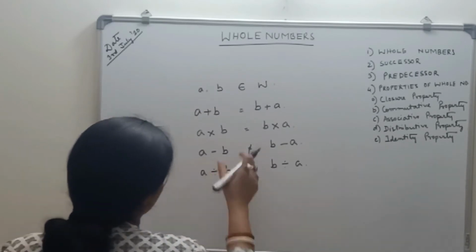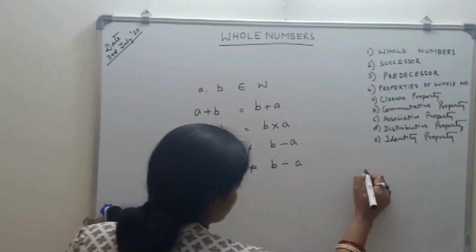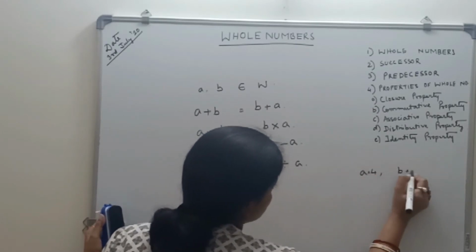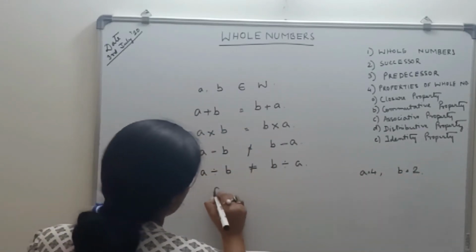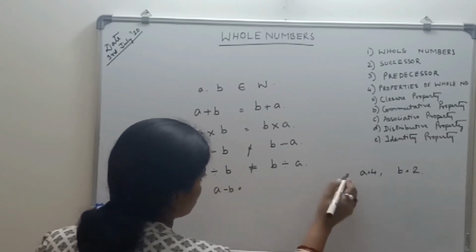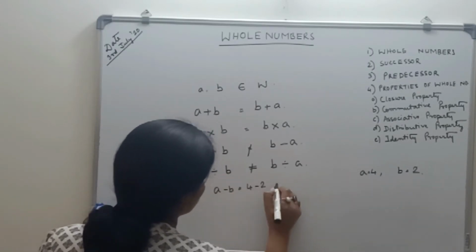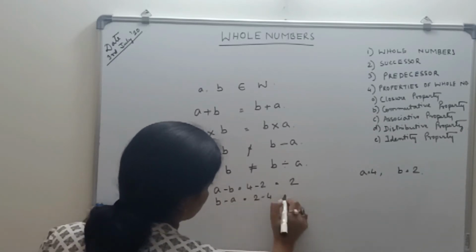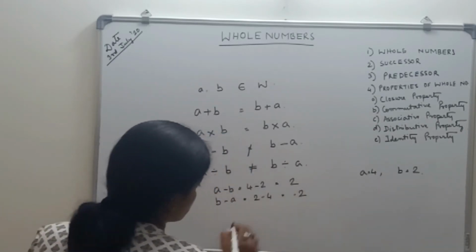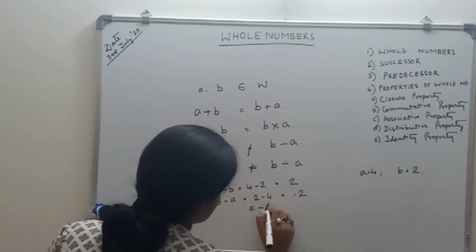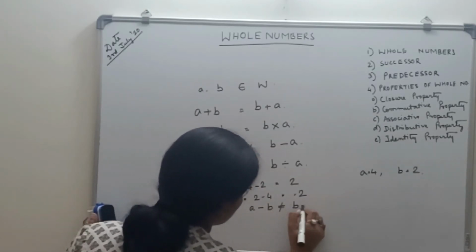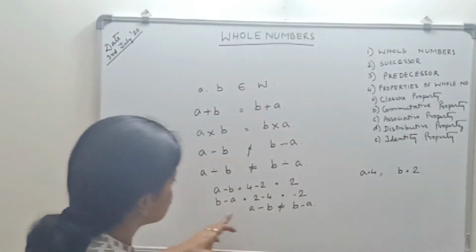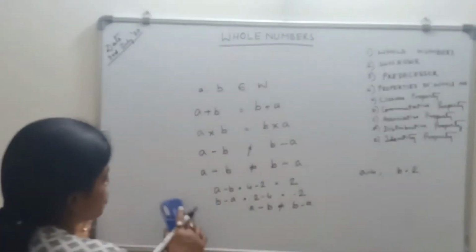Now coming to subtraction. What have I taken? A is equal to 4 and B is equal to 2. Now what is A minus B? A minus B is equal to 4 minus 2, which is 2. And what is B minus A? 2 minus 4, that is minus 2. So here A minus B is not equal to B minus A. So the commutative property does not hold with respect to subtraction.